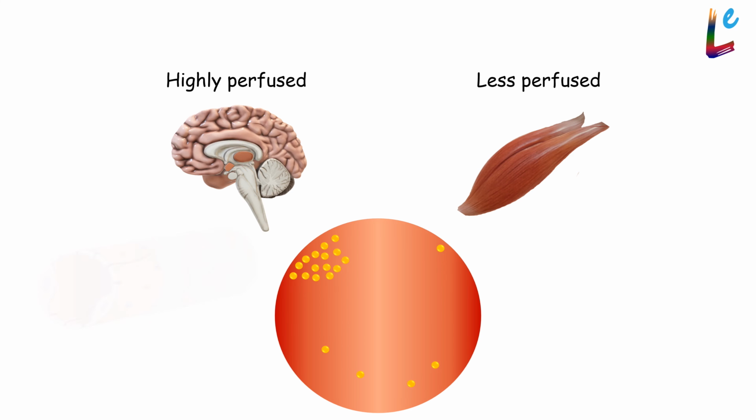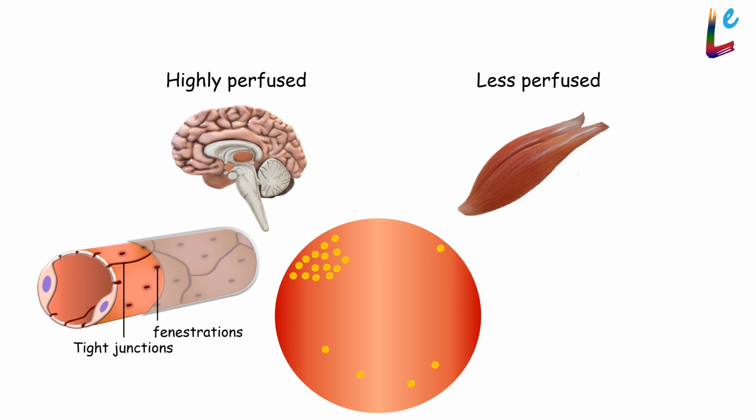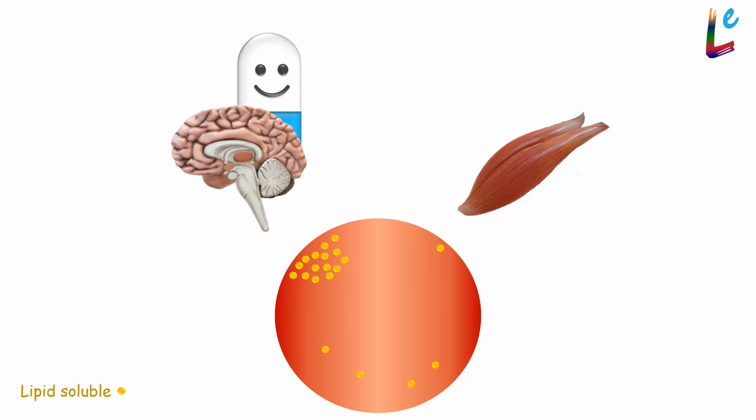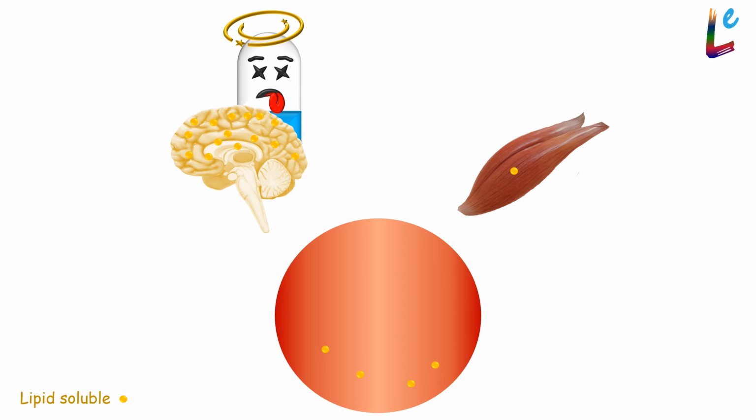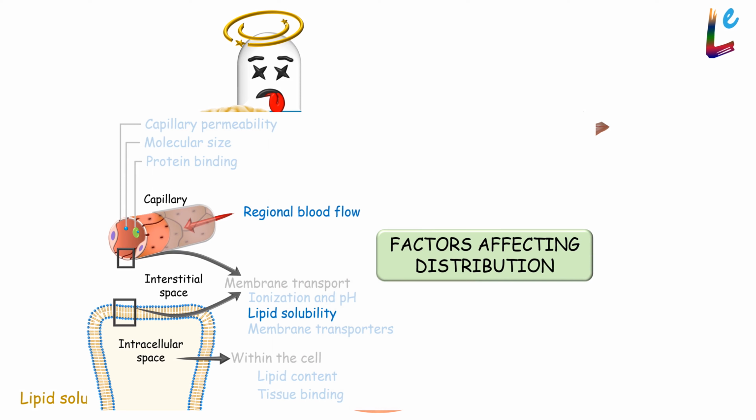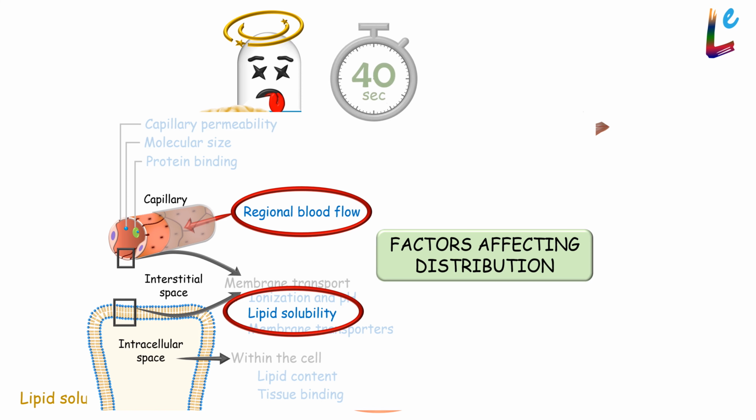But don't the brain capillaries have tight intercellular junctions and no fenestrations? Yes, but this will not affect the drug since it is highly lipid soluble and can easily cross the lipid bilayer of the endothelial cell. And as the concentration of the drug in the brain increases, the individual becomes unconscious. Thus, because the brain is highly perfused and the drug is highly lipid soluble, the individual loses consciousness within seconds